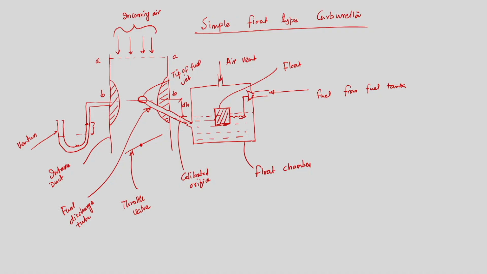So if we go to the next step, here we can see that initially we have a pressure difference between section AA and inside the cylinder, for which we have a supply of mass flow rate of air. While we have flow of air through the intake duct, we are providing projected areas at the middle, and while doing so we are increasing velocity and dropping the pressure. That drop in pressure will create a pressure difference between the float chamber and the middle of the intake duct, and that will allow fuel to flow from the float chamber to the intake duct.